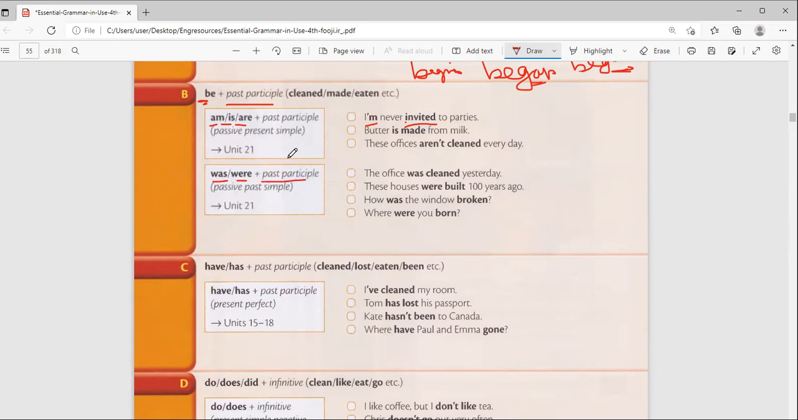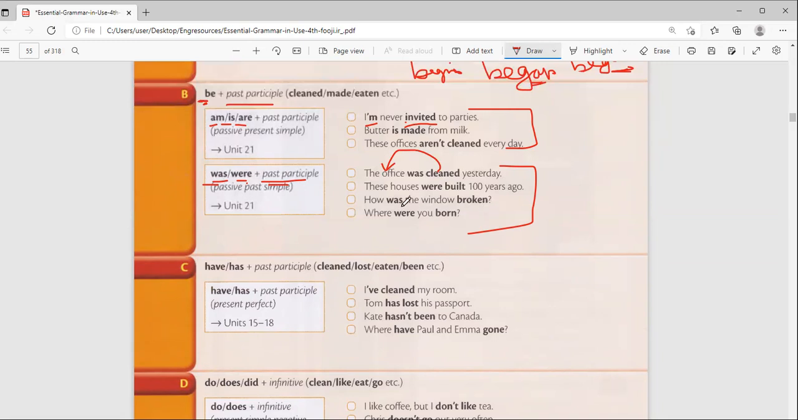It is still passive. This first passive is simple present passive. When I put was and were and the past participle, it becomes what? It becomes the passive for simple past. We did this last week. I hope you have no problem with this one. Like the office was cleaned yesterday, maybe by somebody. That means something happened to the office. These houses were built 100 years ago. You see, the houses were built. That means that somebody built them.